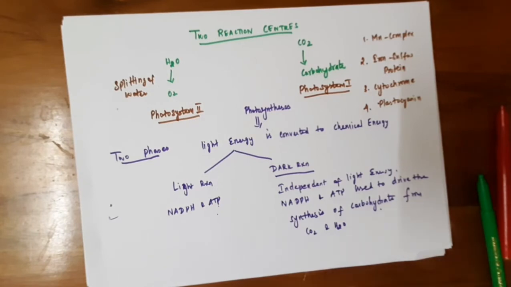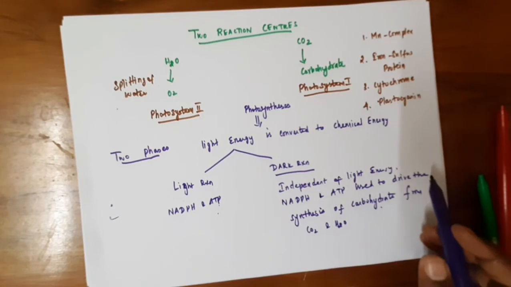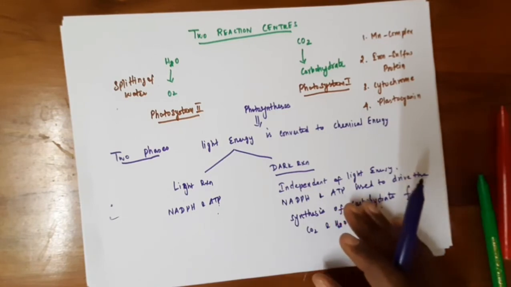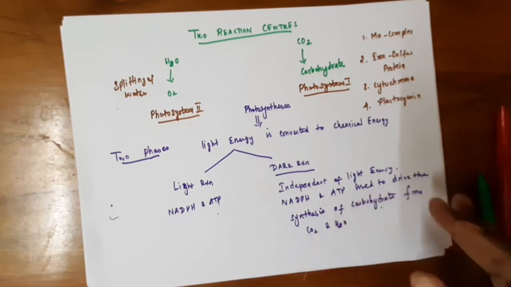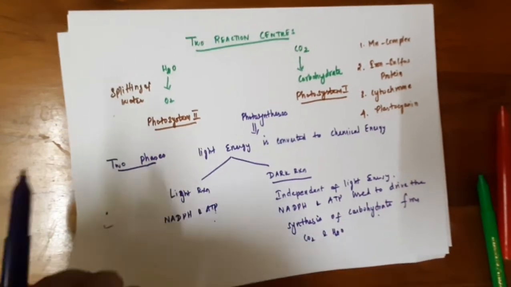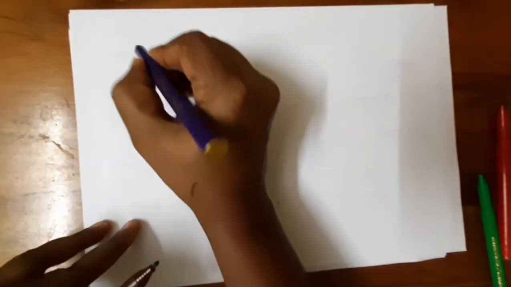So let's see the mechanism, because it is a redox reaction, an electron transfer redox reaction. It involves a series of reduction and oxidation transfer mechanisms. So first see the light reaction. What is happening in light reaction?